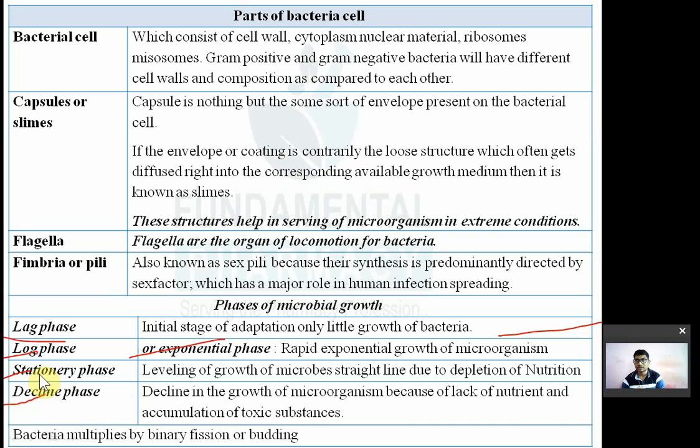Now, the third one is known as the stationary phase: leveling of growth of microbes. A straight line will be there. I will explain this in upcoming slides. वो होता क्या है कि एक्सपोनेंशियल ग्रोथ में वो मल्टीप्लाई होता है फास्ट.